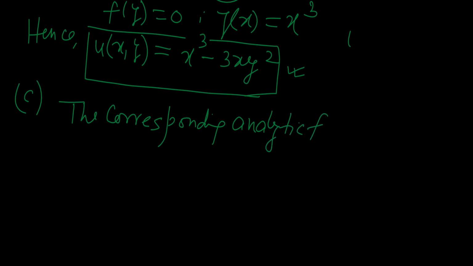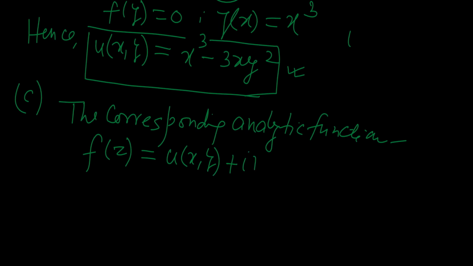Corresponding analytic function f of z. As we know, f of z is given as u of x y plus i times v of x y.